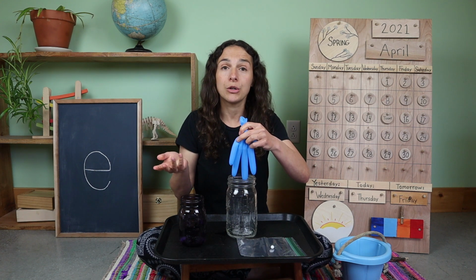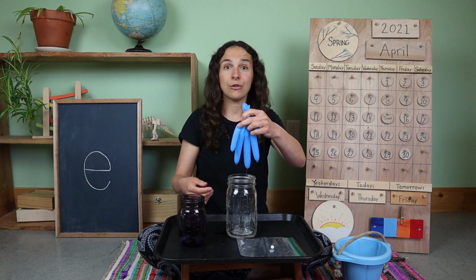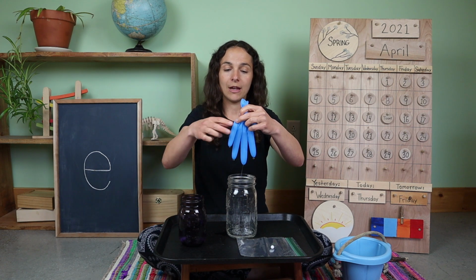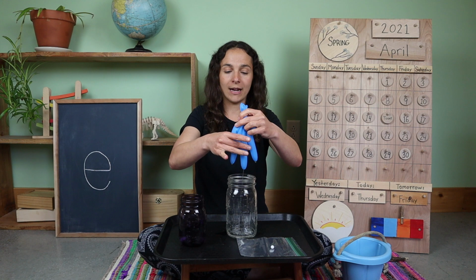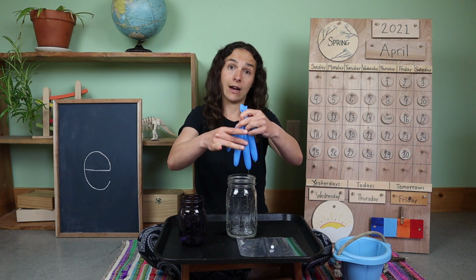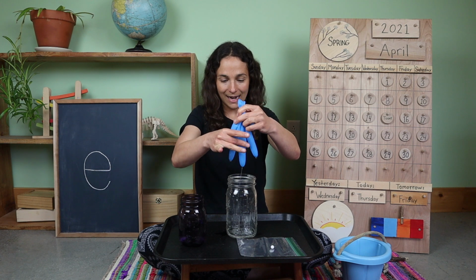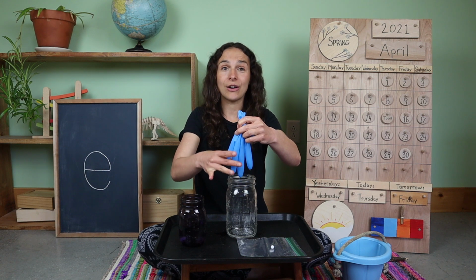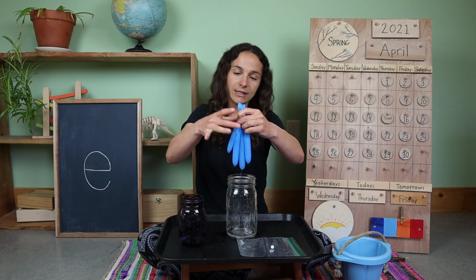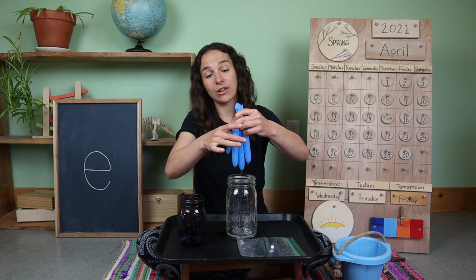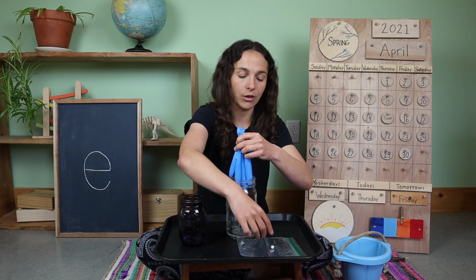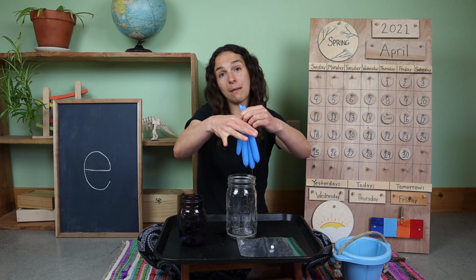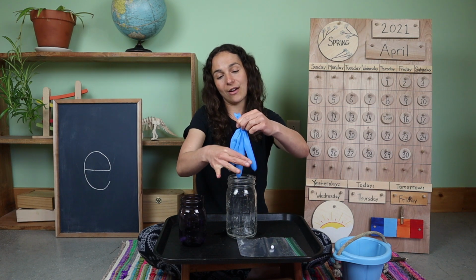So a female cow produces milk inside of her udders, and your job today is to milk the cow's udder just like a dairy farmer would do. So you're going to take your hands and you're going to bring it down the glove or the udder like this. And as you can see, the water or the milk is starting to come out. So it looks like this finger on the glove, I made the hole a little bit too large, and that's why it's leaking through. Because what you want to be able to do is apply pressure and squeeze down like this,